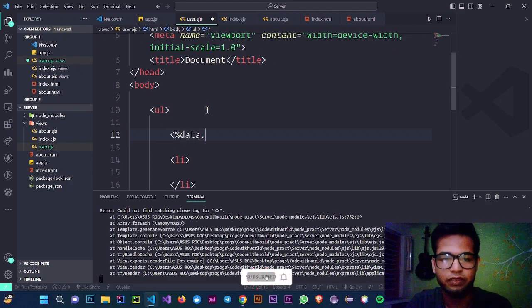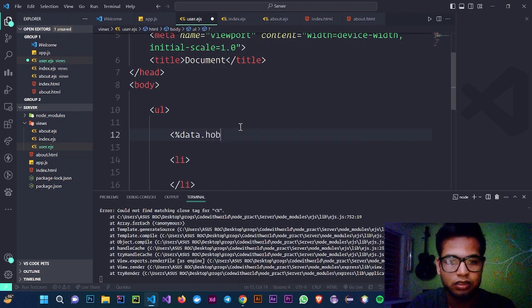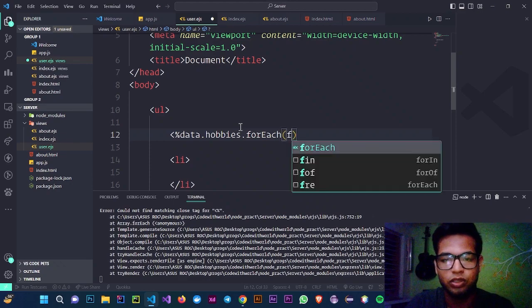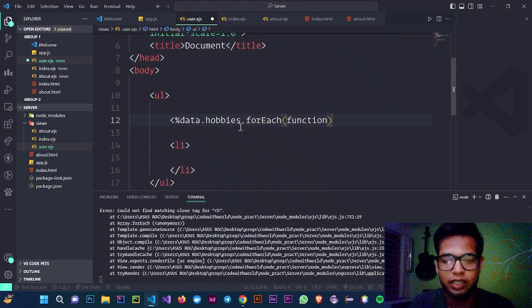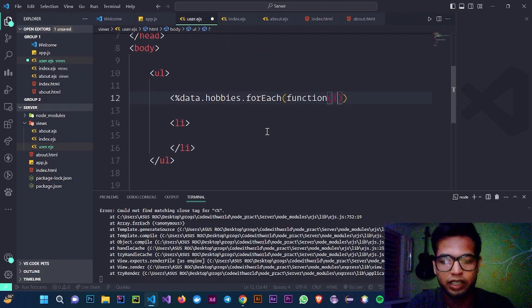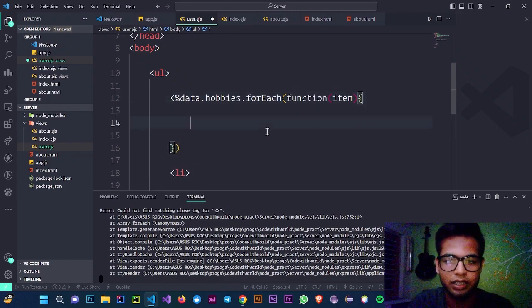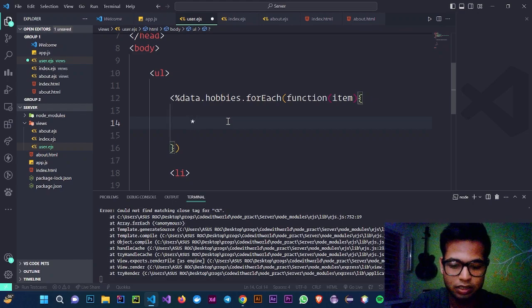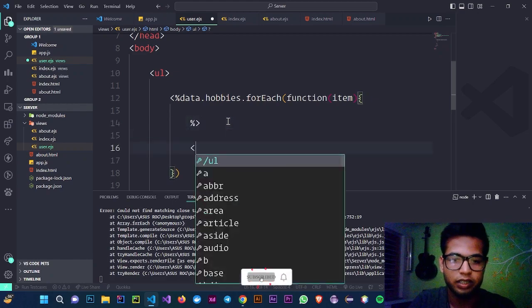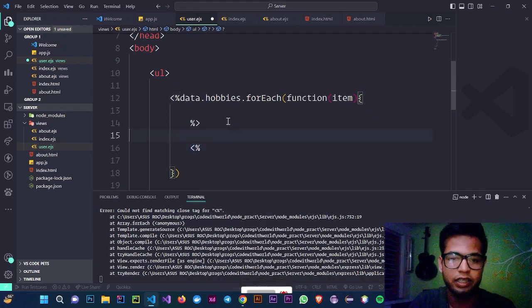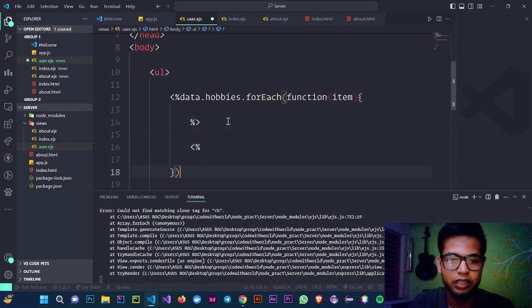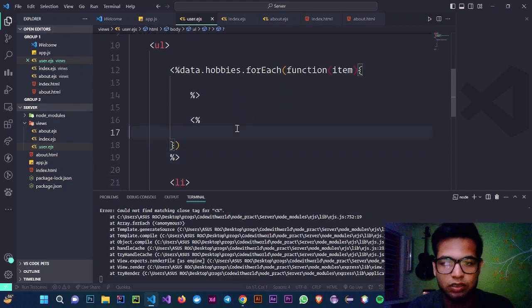So we have data dot hobbies dot forEach. forEach is the loop for iterating through the array, and the function contains items, so you can access any items from the array one by one. First let me close this, again let's start here, and again let's close here, out of the loop.